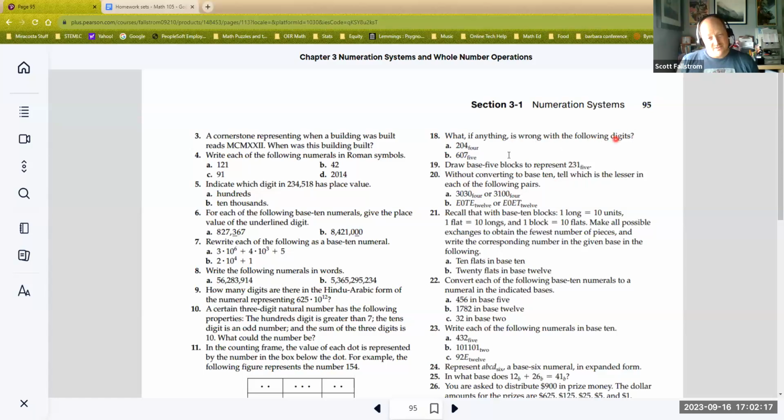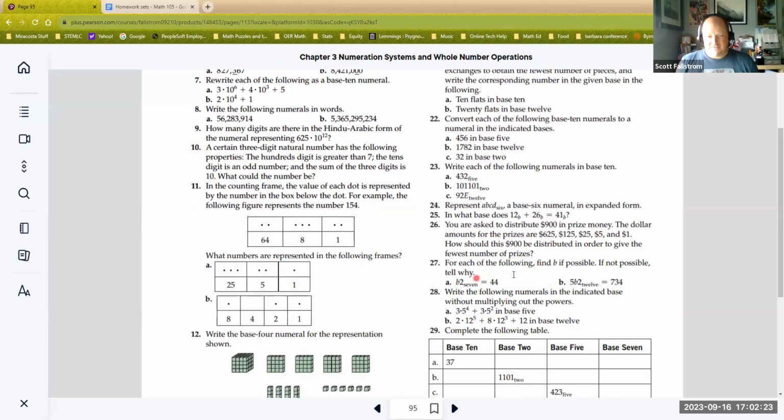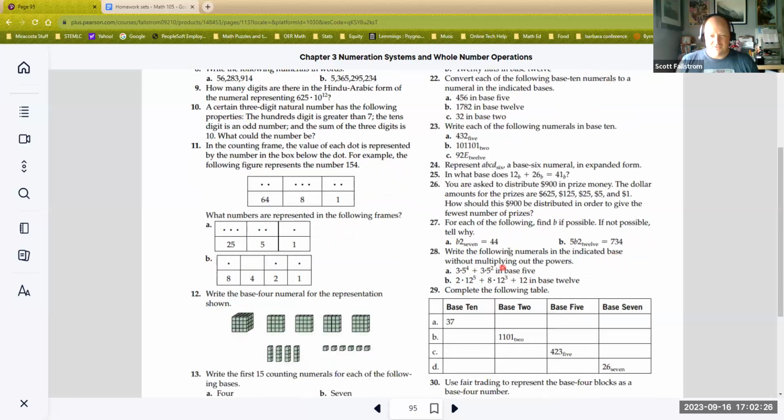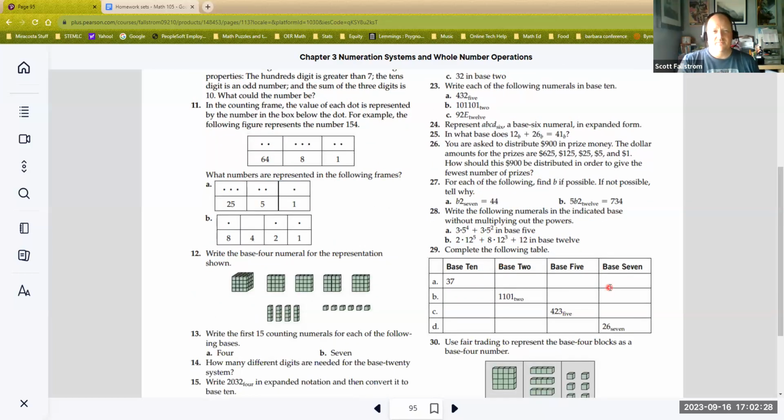What's wrong with the following digits? Hopefully you can pick some of them out as I've kind of dropped a few hints. What else? Find B if possible. Oh, so these are somewhere you have to do maybe a little bit of algebra, but not a ton of algebra. It's more of understanding that this B is groups of 7. So how many 7s plus 2 get me to 44? And then if you take 2 away, it's really how many groups of 7 is equal to 42. So how many groups of 7 does it take? Well, it takes 6. And so this would actually be the numeral 62 base 7 is equal to the number 44.